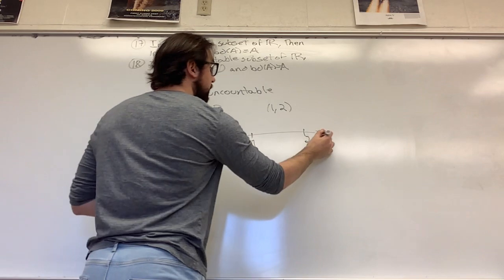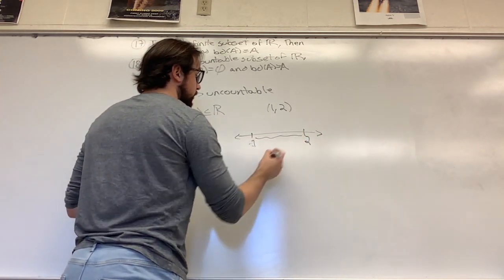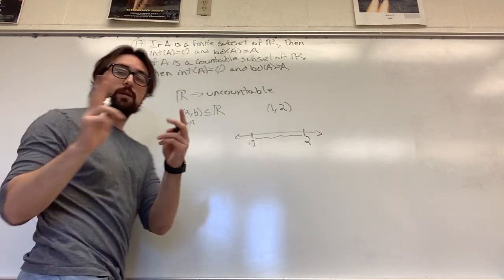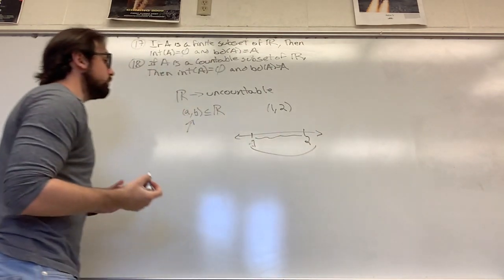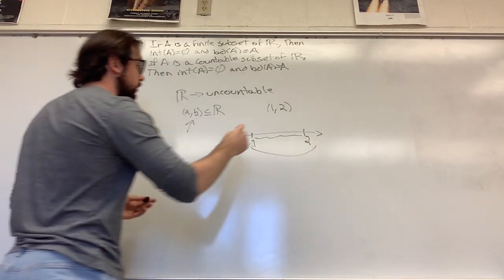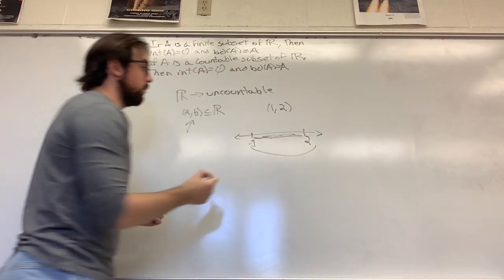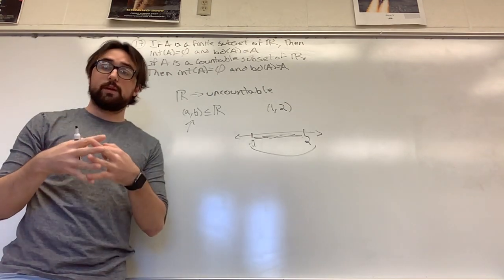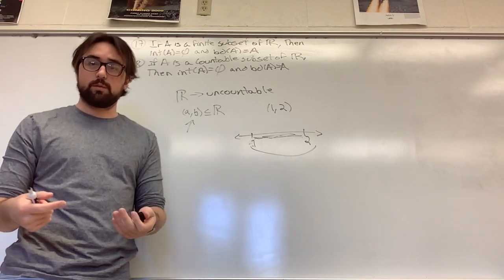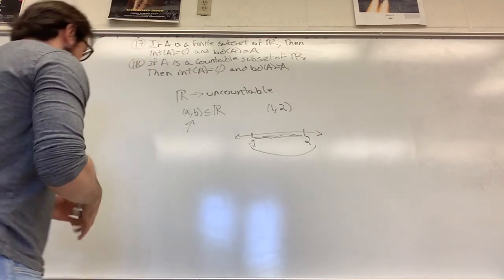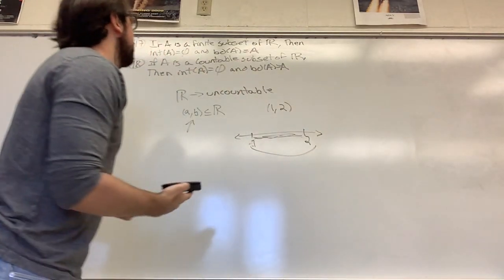amount of elements or numbers that belong to the real numbers here, so that any countable set that included 1 and 2 would not include, by definition, everything that lies in between 1 and 2. Because if you add something that is uncountable to a countable set, then by definition you cannot count it anymore, so it's uncountable. So using this idea, what we want to show is that